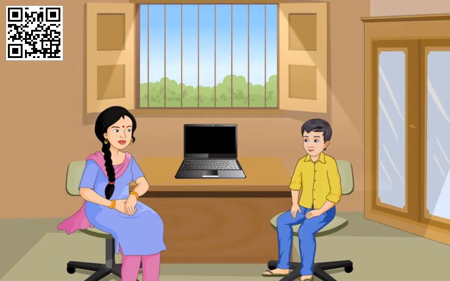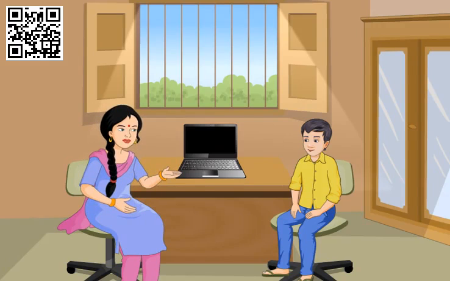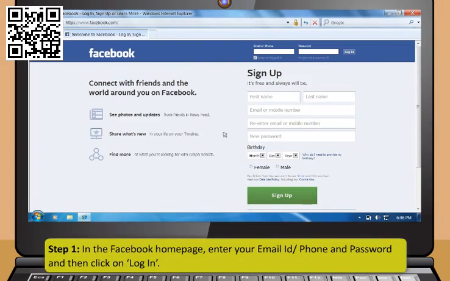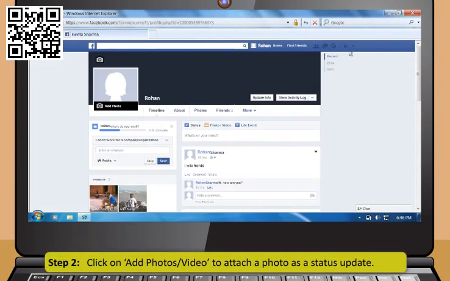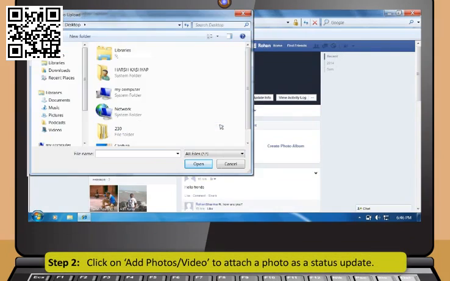Now try to use Facebook yourself. Yes, now that I know so much. Step 1. In the Facebook home page, enter your email ID or phone and password and then click on Login. Step 2. Click on Add Photos or Video to attach a photo as a status update.